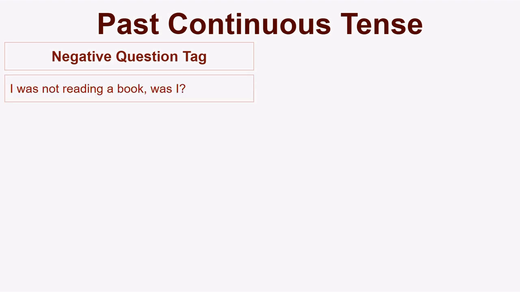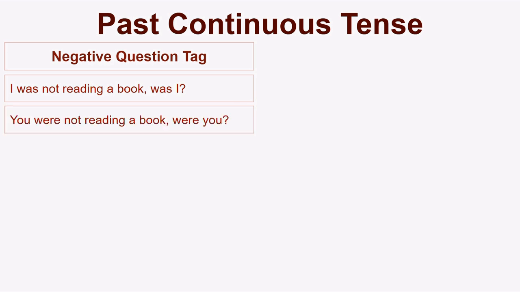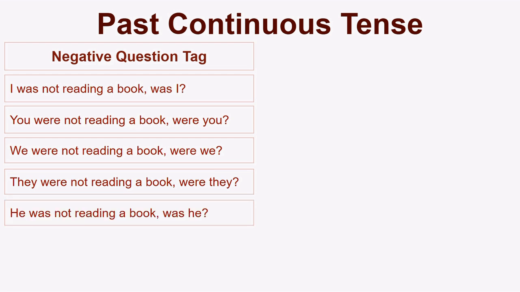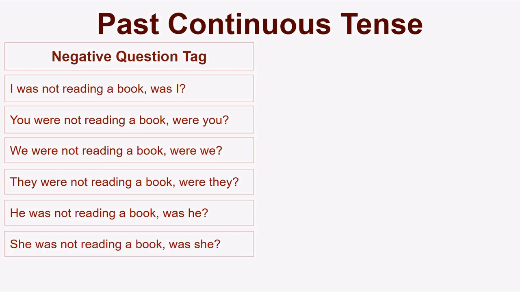Past continuous tense. Negative question tag. I was not reading a book, was I? You were not reading a book, were you? We were not reading a book, were we? They were not reading a book, were they? He was not reading a book, was he? She was not reading a book, was she? It was not reading a book, was it?